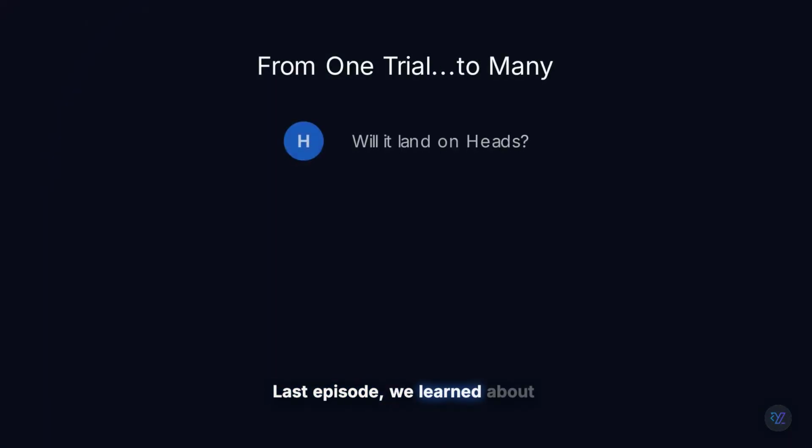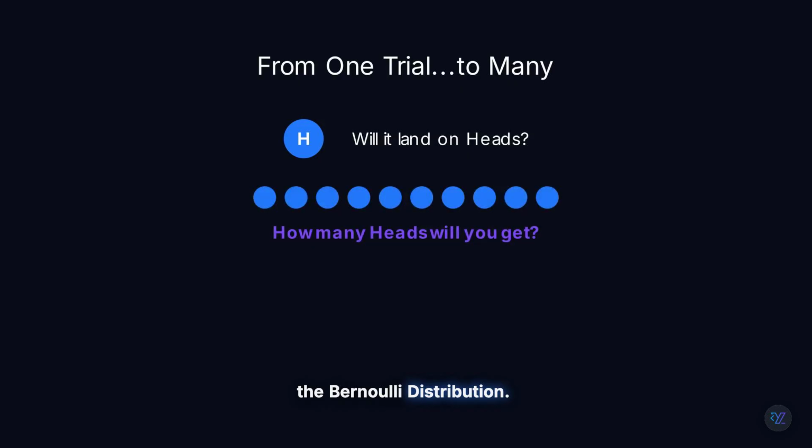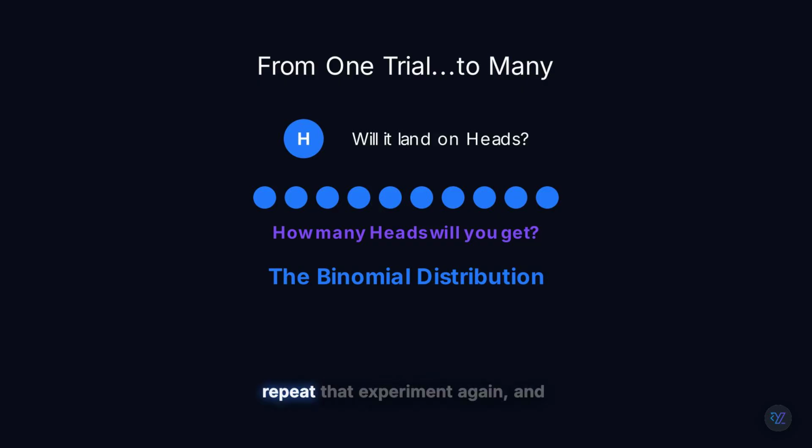Last episode, we learned about the Bernoulli distribution. One experiment, two possible outcomes, success or failure. But what happens when you repeat that experiment again and again and again?